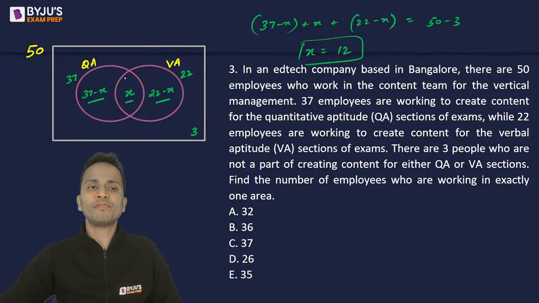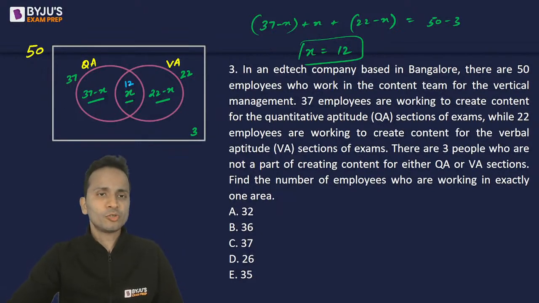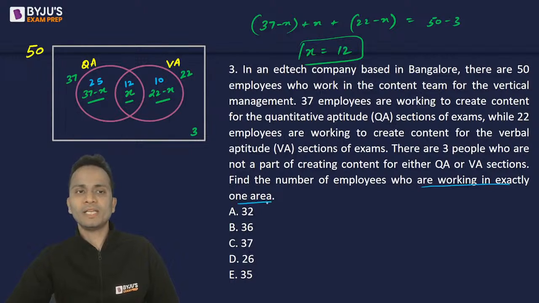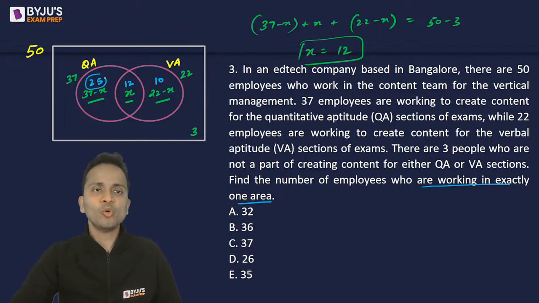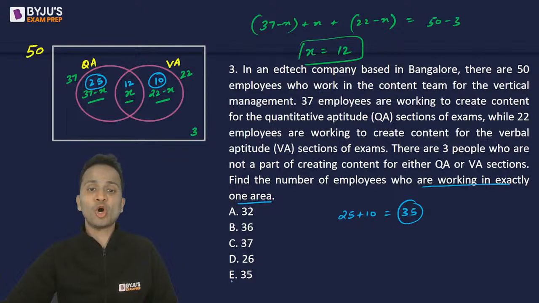Now once we have got the value of X, I can write the values of each and every region in the Venn diagram. The region which has both QA and VA will be X, that is 12. Now 37 minus X, 37 minus 12 is 25, and 22 minus X is 10. Okay, now what do we have to find out? Find the number of employees who are working in exactly one area. Exactly one area means only QA is 25, only verbal ability is 10. So my answer will be 25 plus 10, that is 35. So 35, that is option E, should be the correct answer of this question.